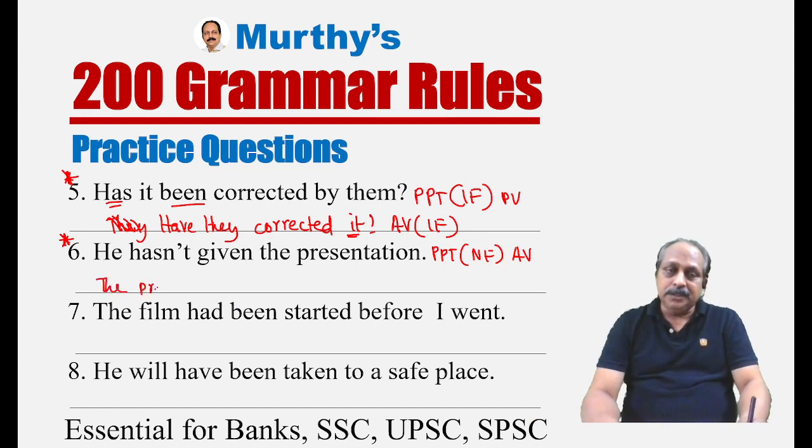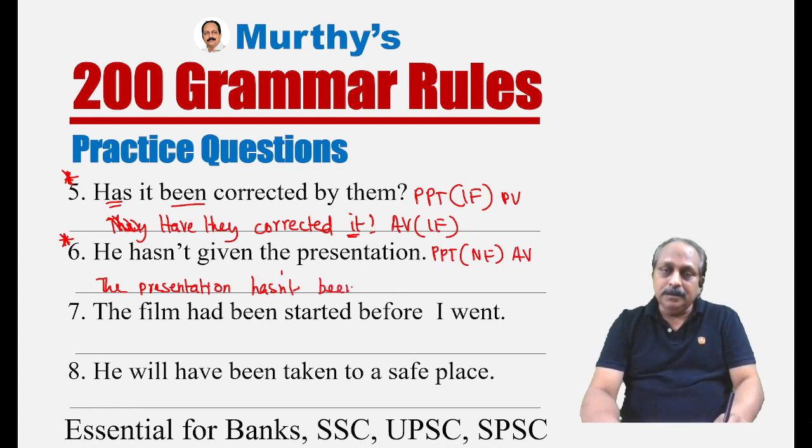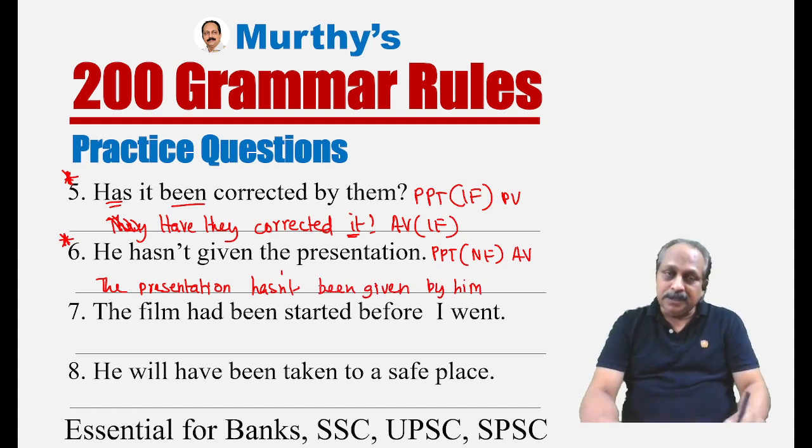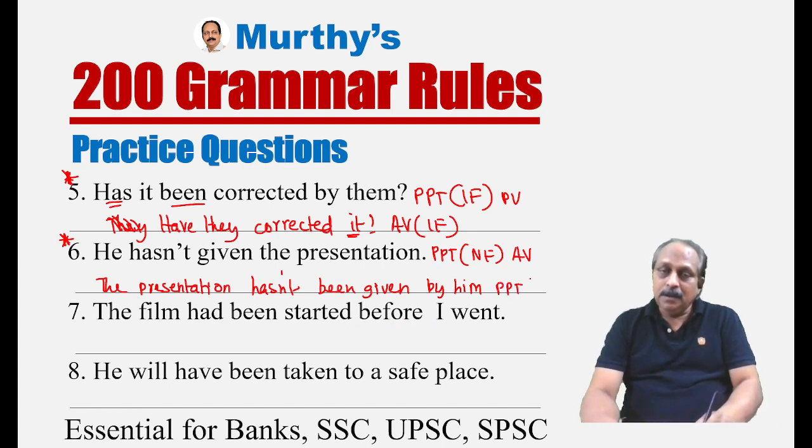The presentation has not, short form, hasn't been given by him. He has not given the presentation. The presentation has not been given by him. This is present perfect tense, passive voice. And which form is it? Negative form. He hasn't given. The presentation hasn't been given by him.